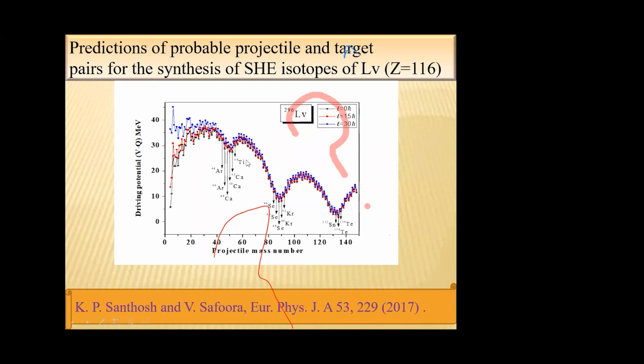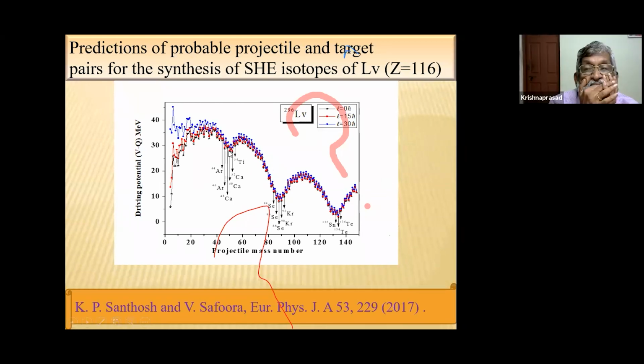Here also we can see three valleys, one around 48 calcium, the second around 208 Pb, and the third around 132 Sn. As earlier, the combination around 132 Sn is not suitable for the production of the superheavy element with Z equal to 116.